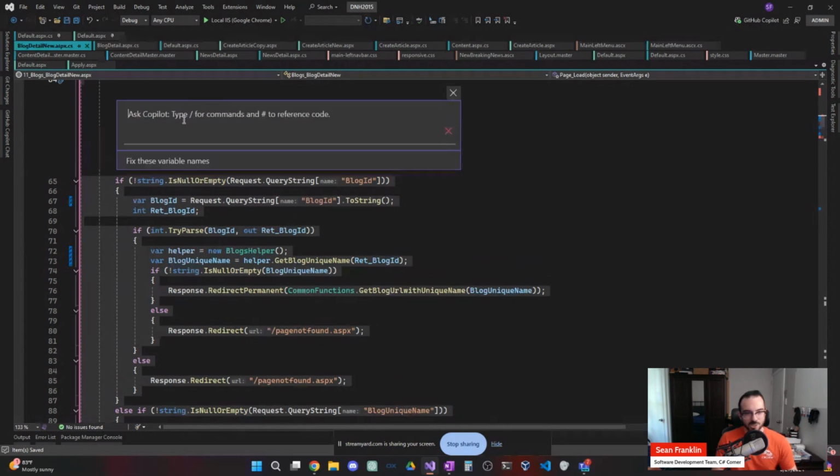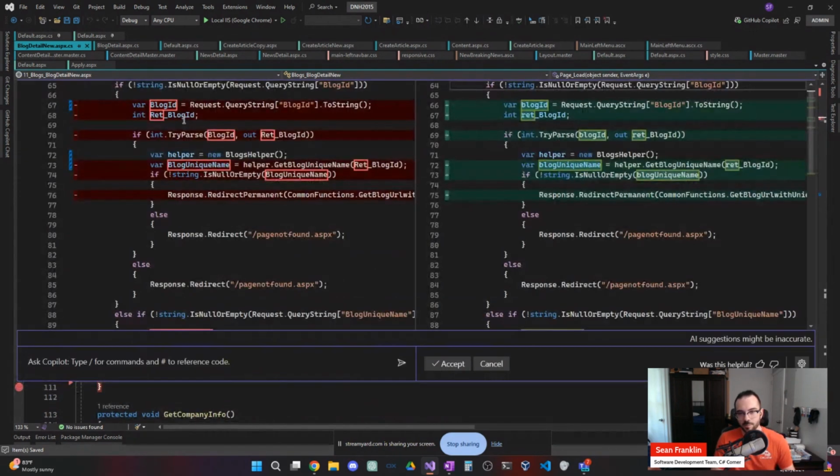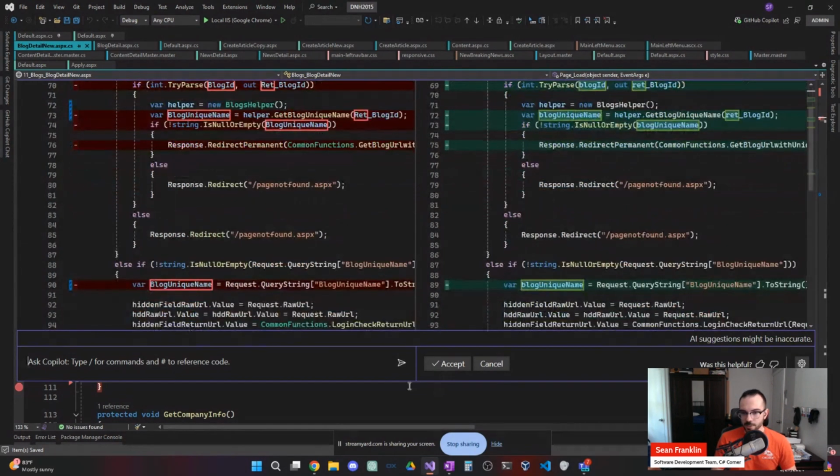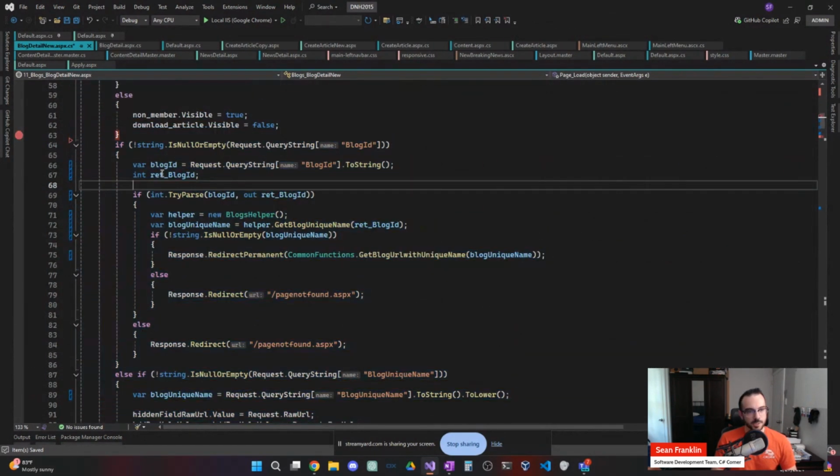Now we can just try basic natural language prompts like this. It doesn't always have to be very technical. It can understand English pretty well. So just based on the huge amount of code that it has online to reference, it's going to fix this for us. And this is maybe fine. Maybe this is part of the style guideline for the code base, that this is an out variable, so maybe it just has a little name there to make that easy to know. But yeah, I like this. It changed the variable names.